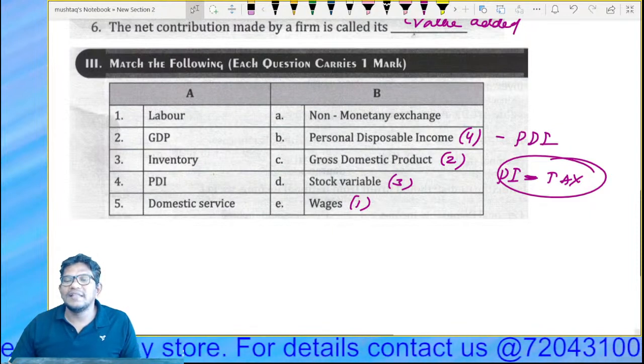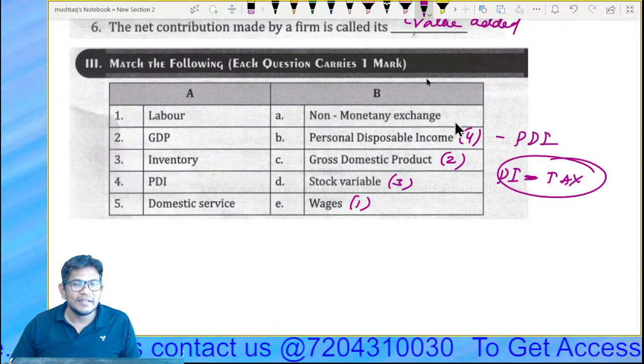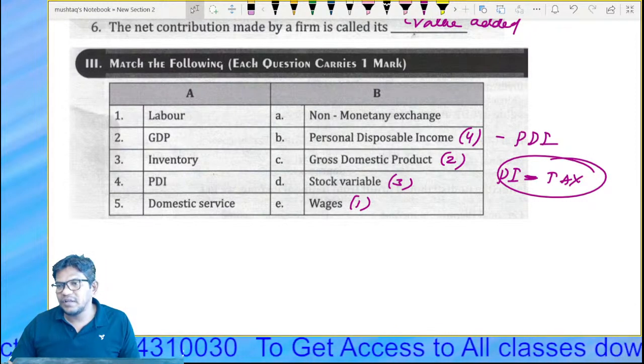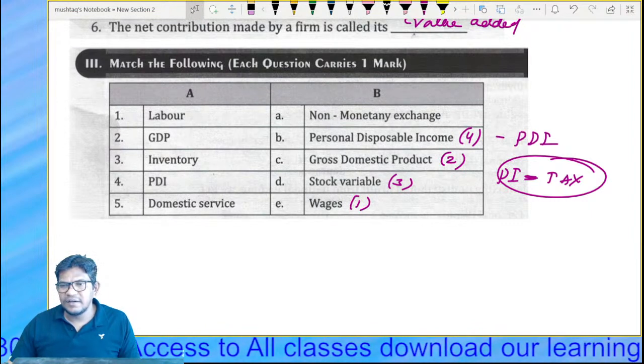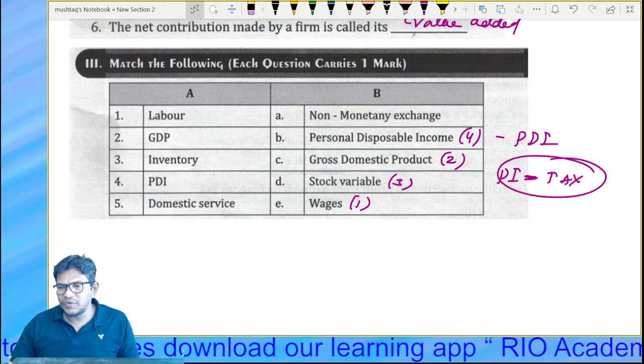Domestic services: in our home, our mom, our sisters, and even we ourselves work for our home. That means all these are non-monetary. So domestic services are non-monetary exchanges. They don't charge any money, as simple as that, right? So domestic services are non-monetary exchanges, we can say.